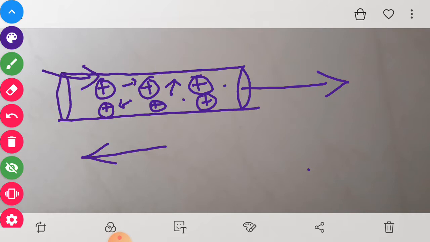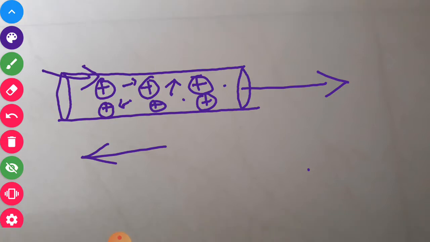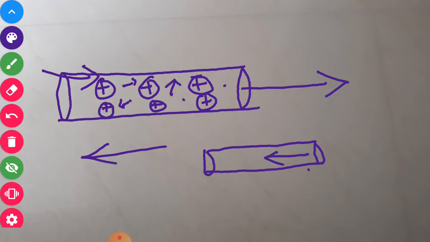If you have a perfectly horizontal tube this way, in which you want to flow the water, then water is not going to flow. Say one end is connected to the tank in which the water is filled, or rather water is there.